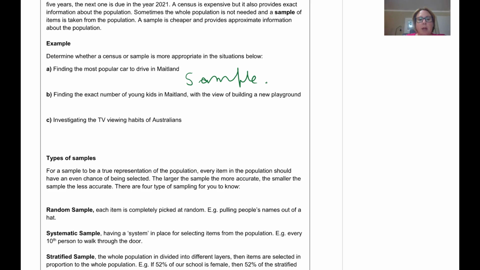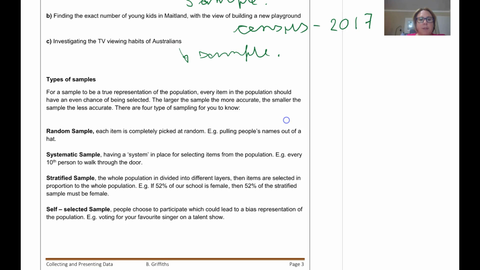Find the exact number of young kids in Maitland with the view of building a new playground. That's a census, and they could have used the 2017 data. Investigate the TV viewing habits of Australia. They do that through a sample because they don't ask every single person. Okay, there's different types of samples.